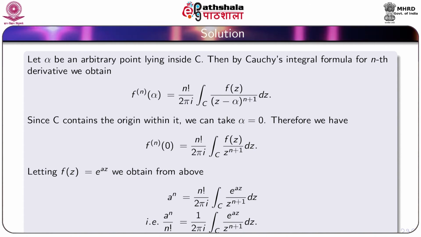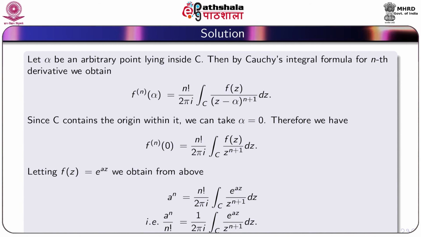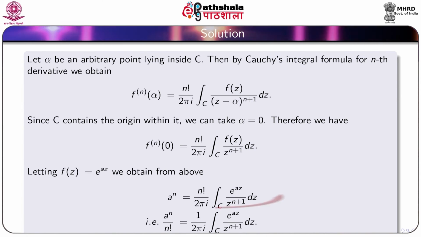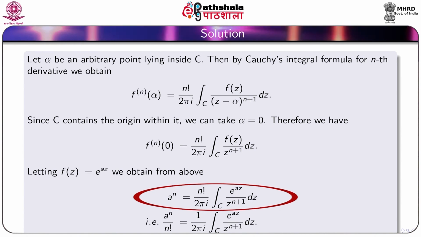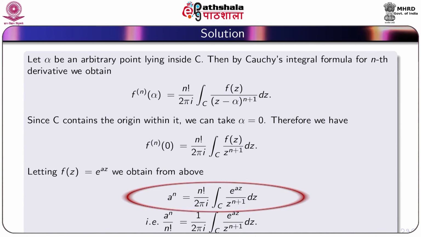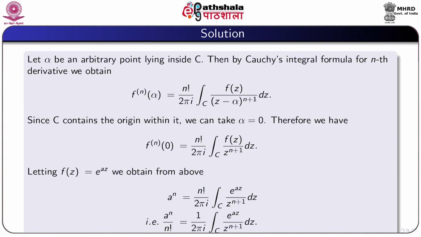So letting f(z) equal to e^(az), we obtain from above a^n equal to factorial n by 2πi integral over C of e^(az) by z^(n+1) dz. From this we obtain a^n by factorial n is equal to 1 by 2πi integral over C of e^(az) by z^(n+1) dz.